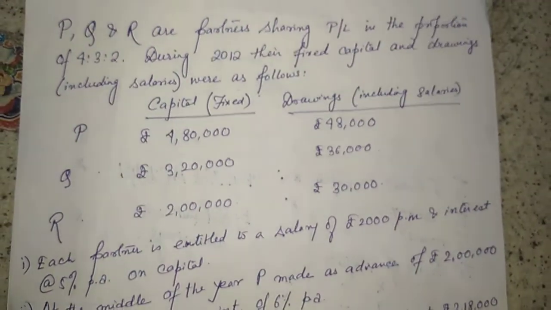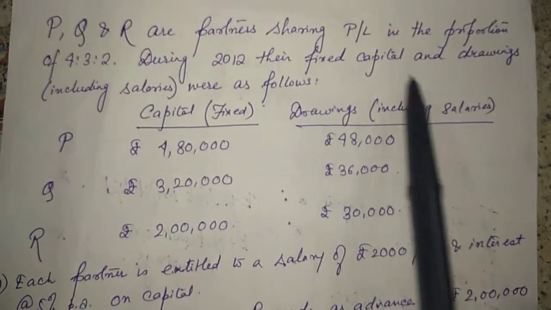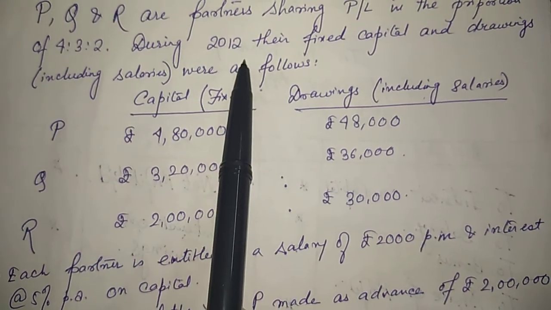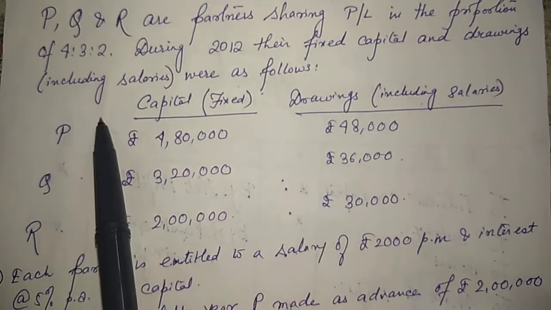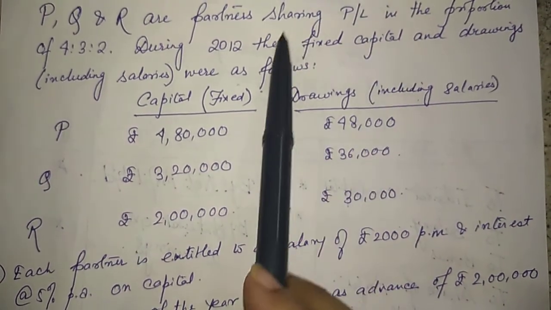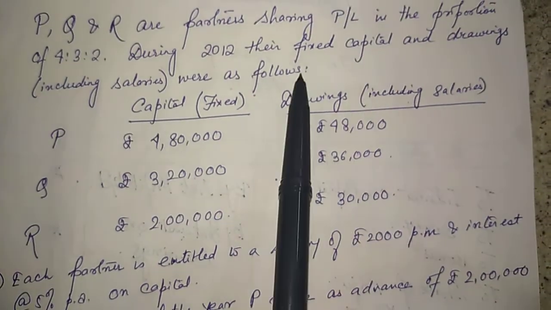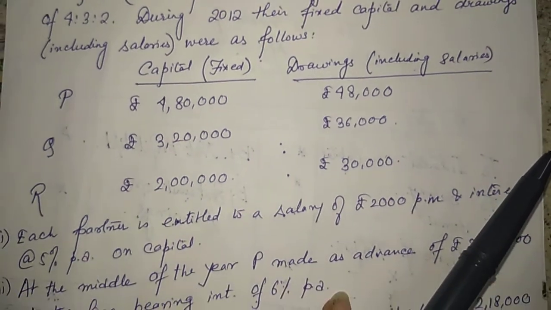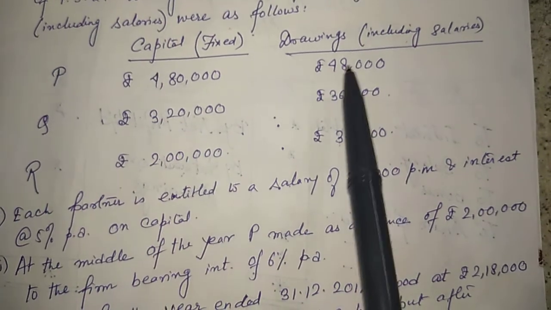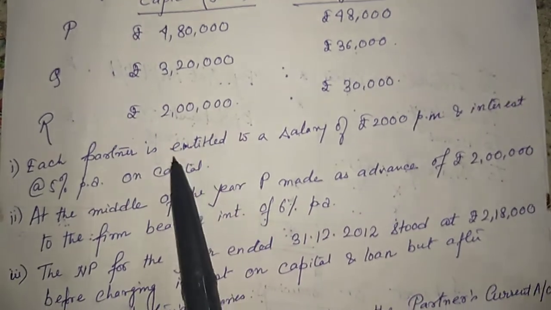What they are saying. P, Q and R are partners sharing profit and losses in the proportion of 4:3:2. During 2012, their fixed capital and drawings, which also include salaries, were as follows. Achha, here we will be doing the sum under the fixed capital method. That means we have to prepare two accounts: partners capital account and partners current account. Achha. There are three partners PQR, capital written, drawings written. Right. Drawings include salary.